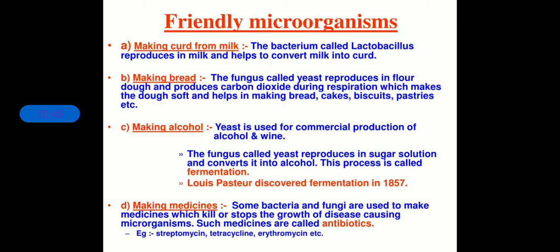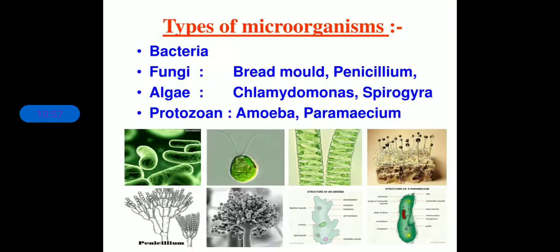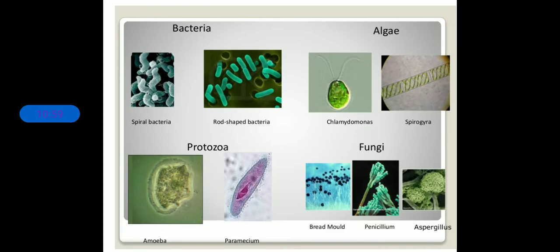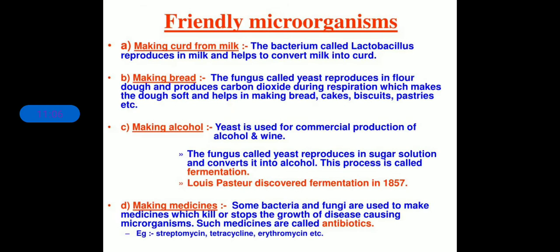Clear? Therefore it is used for the cure of diseases. Penicillin was extracted from the species called penicillium. I hope you remember this penicillium. See, the second picture of the fungi, and the fungi category is penicillium. So penicillin is the antibiotic which we can get from that particular fungi, penicillium, and which is commonly used for the treatment of this.